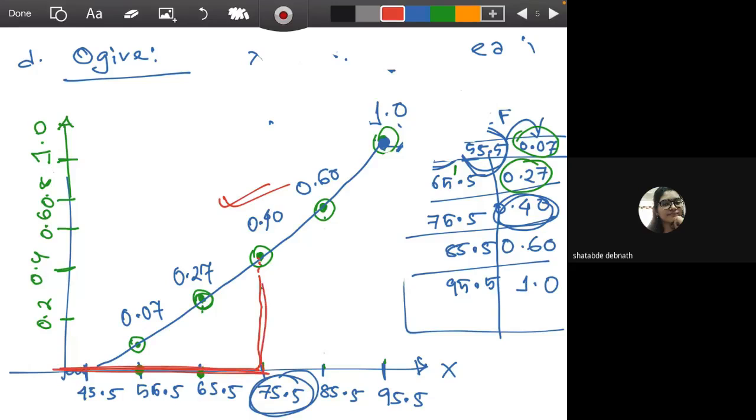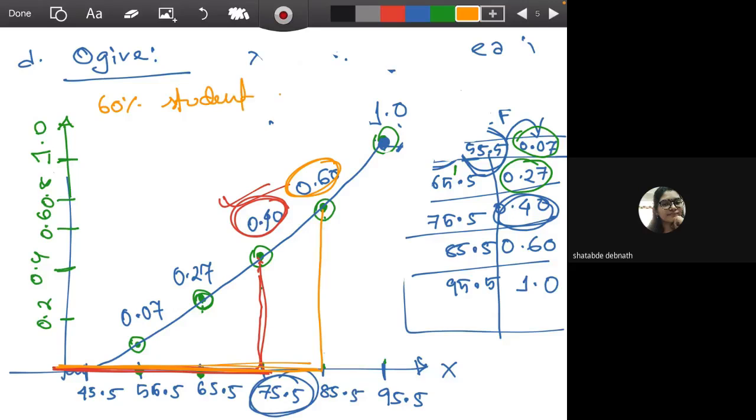So the comment will be 40% students scored less or equal to 75.5. If you want to take 60%, you can say 60% students scored less or equal to 85.5, because this is the addition until 85.5.